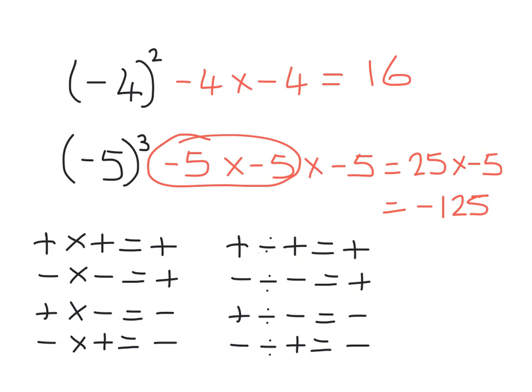As a shortcut, if there's an even number of minuses in the question, then it's going to be a positive answer every single time. If there's an odd number of minuses in the question, then it will be a negative number. But remember, just use that as a shortcut to check your answer at the end. Make sure you calculate it accurately as you go through.